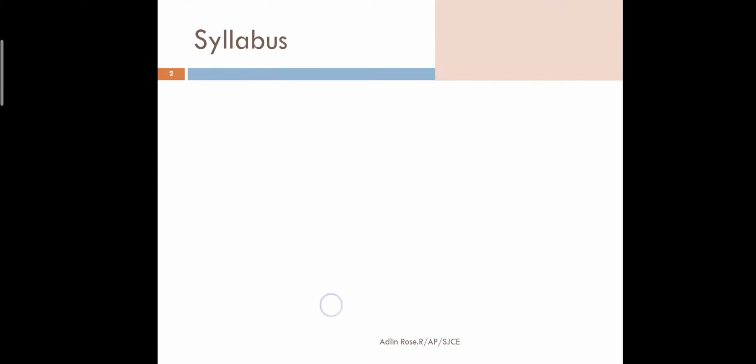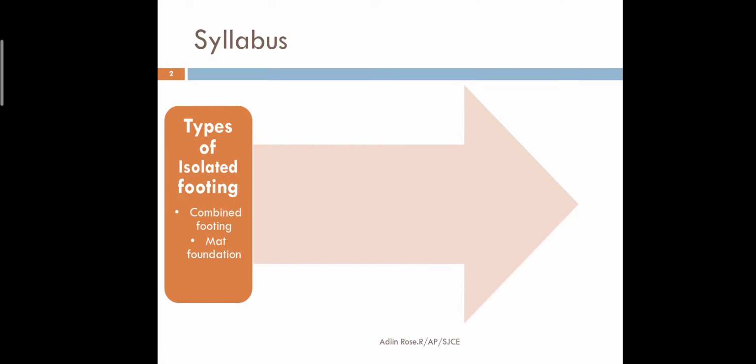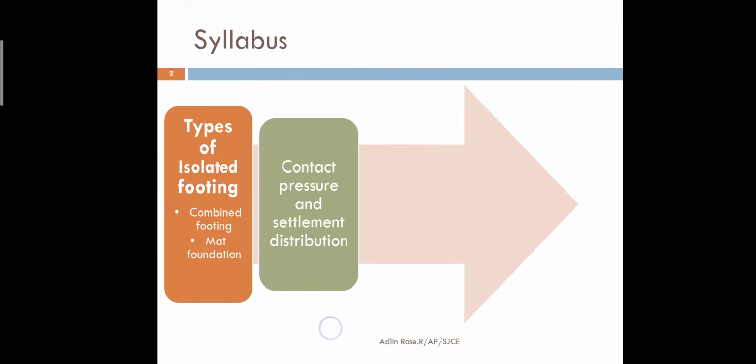So this unit has some 4 headings or 4 parts. First part is about the types of isolated footing or shallow foundation. We'll learn about the types of footings, the combined footing, and the mat foundation. We'll learn what each type is in theory, and where we are going to use it. That's what we are going to learn in this first topic.